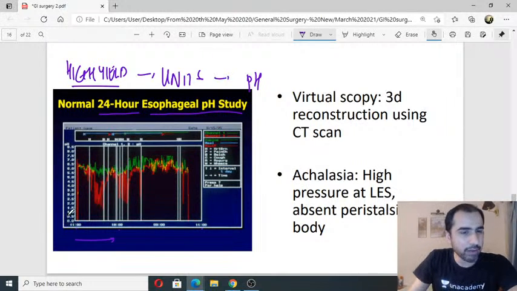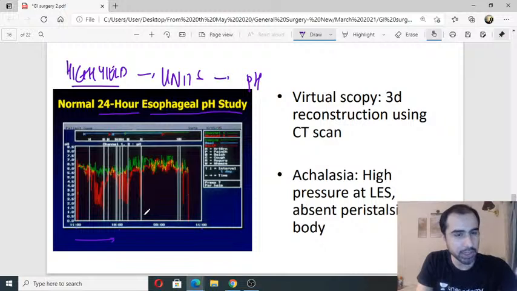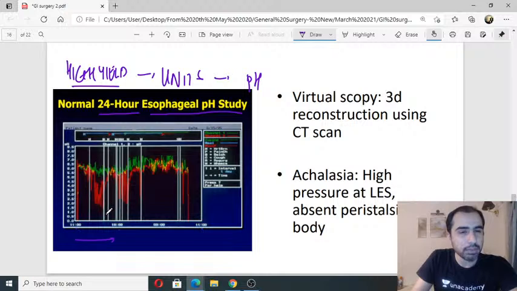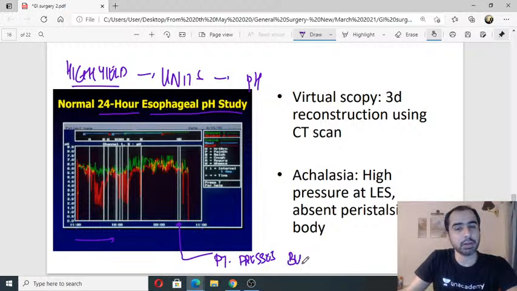You can see 0.5, 1, 2, 3, 4, 5 up to 8.5. That is the pH they are expecting. That is one part. The other part is the time. Now what do you need to see in this? These big white lines that you see signify when the patient presses the button, that is when he feels the symptoms.